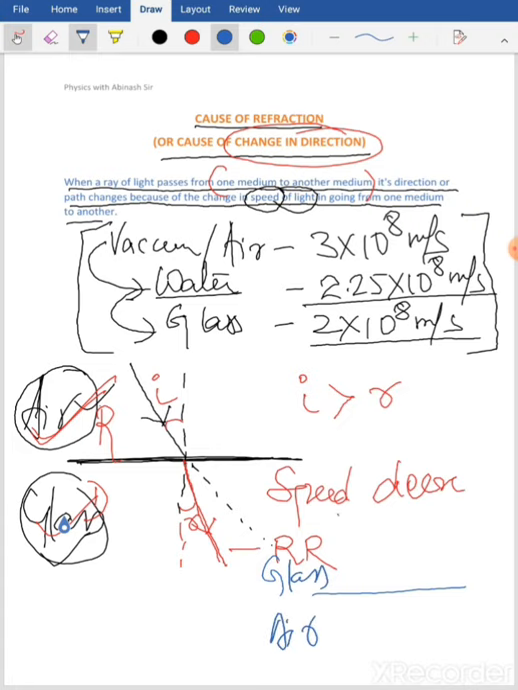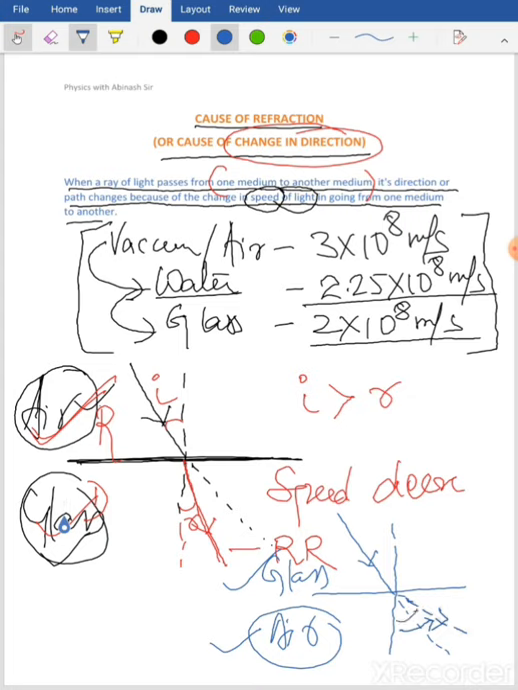Now the incident ray is traveling from glass towards the air. This would be the original path of the ray of light. Since the light is traveling from glass to air, that is from denser to rarer, what happens? The speed of light in the air increases, or becomes more, as compared to the speed of light in the glass. So the ray of light bends, or moves away from the normal.